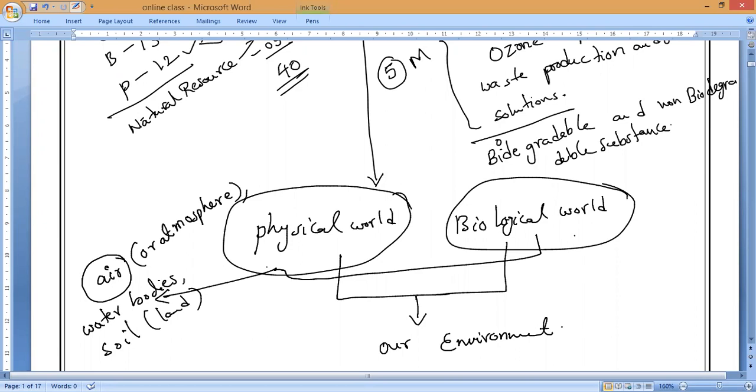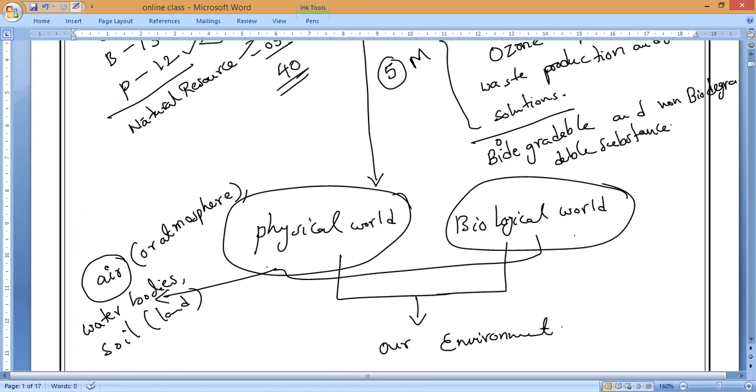Understand, guys? Everybody, please respond. That is what you have to write. So it includes what? It includes the physical surroundings as well as the biological factors like plants, animals, other human beings, and microorganisms. Everything is a part of our life. They are dependent on us, and we are also dependent on them. Everybody has an invisible relation. Directly or indirectly, we depend on each other, and we are balancing this environment in a natural way.